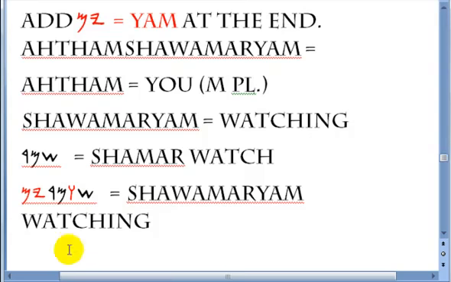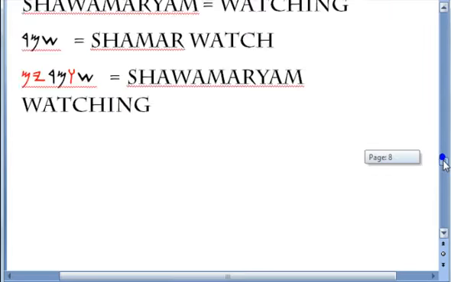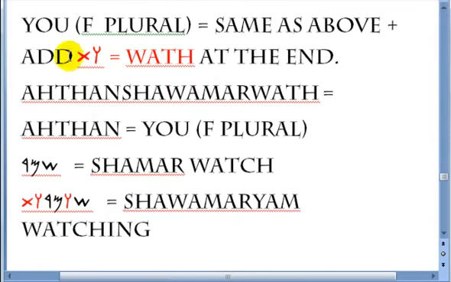Shawamaryam is you watching, male plural. All right, the next one is you, female plural. It's the same as above. Add the wa between the first and the second letter, plus add a wath at the end of the word. This signifies feminine plural. All right, yum is male plural, wath is feminine plural.